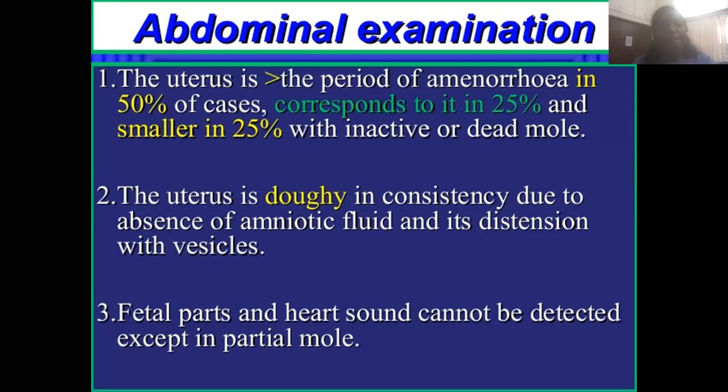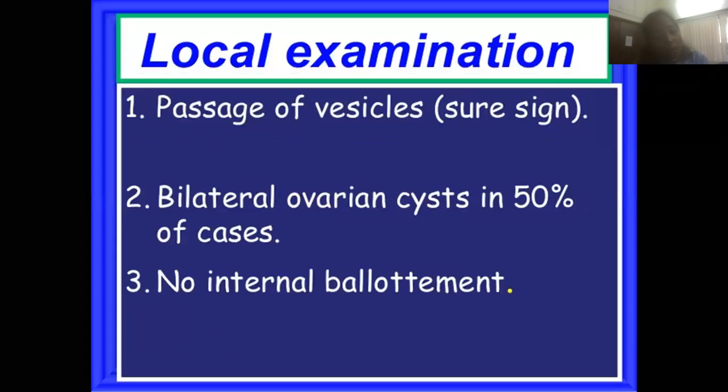And if you do the local examination, there is a sure sign, that is the passage of vesicles, which is going to be seen. Sometimes there are bilateral ovarian cysts in 50% of the cases, and no internal ballottement. We are not going to see the internal ballottement. So this is the grape-like structure that we are seeing over here.